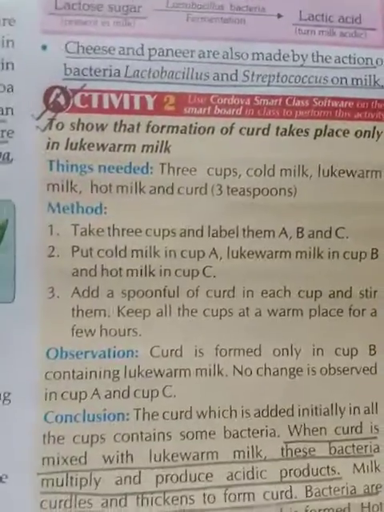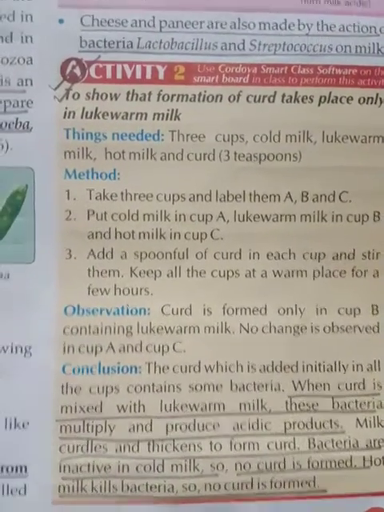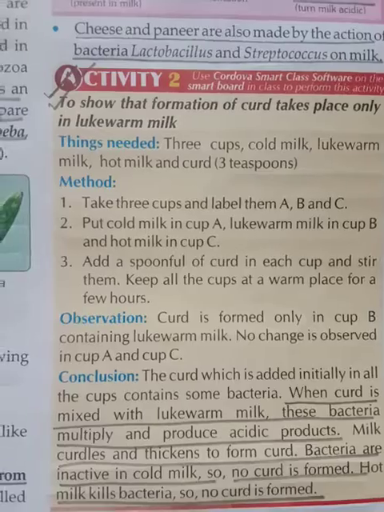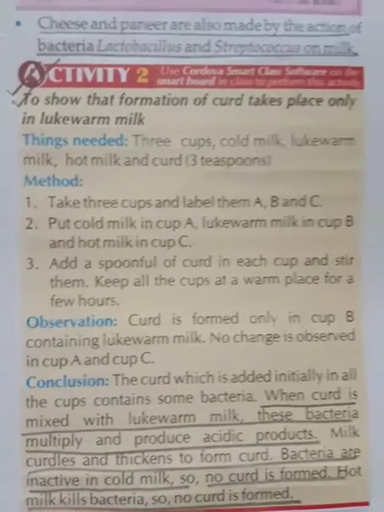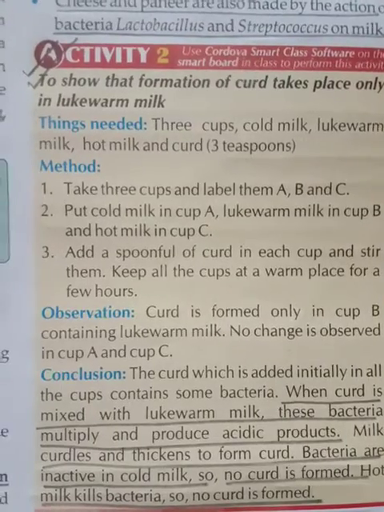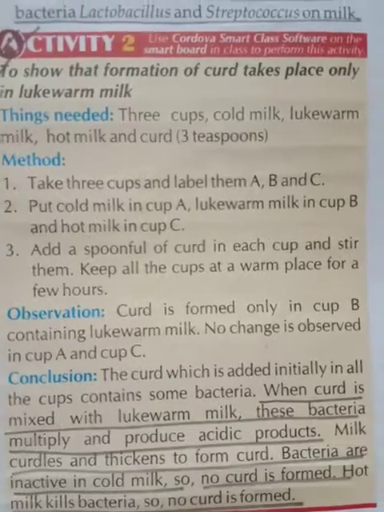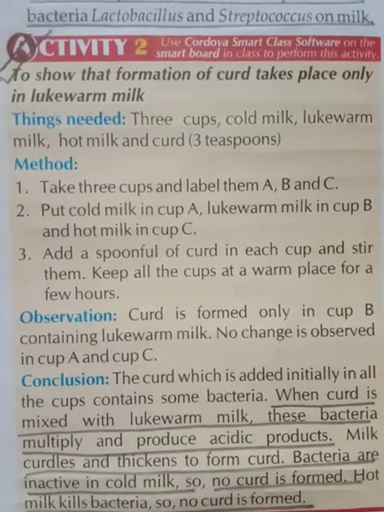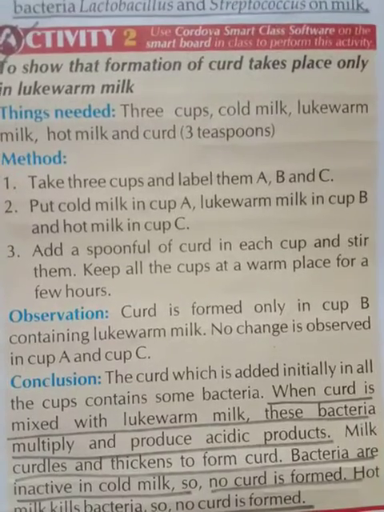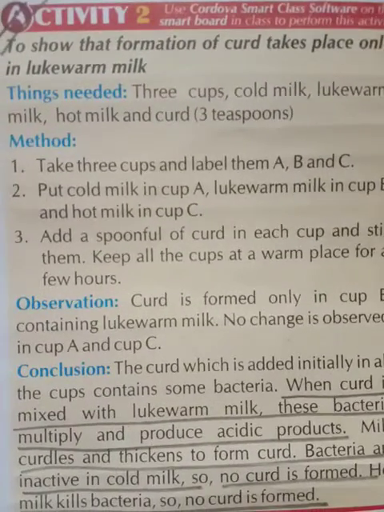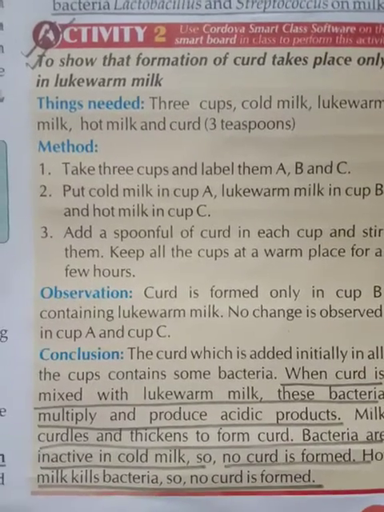Now moving on to activity 2. This is a very simple activity. We have to take 3 cups. In 1 cup we have to add cold milk, in the second cup lukewarm milk, and in the third cup we need to add hot milk. Now we will add 1 teaspoon of curd into these 3 cups. Can you tell me in which of them curd will form?